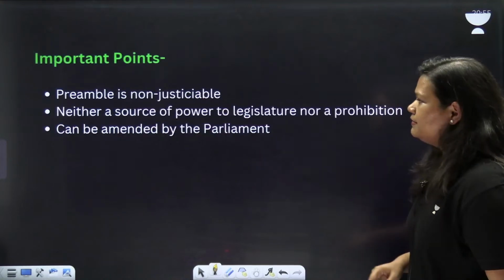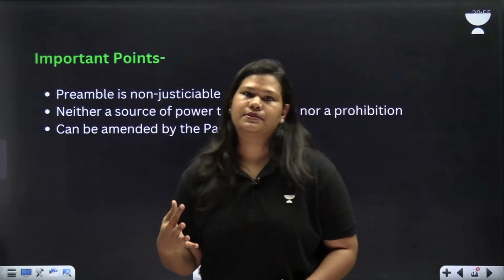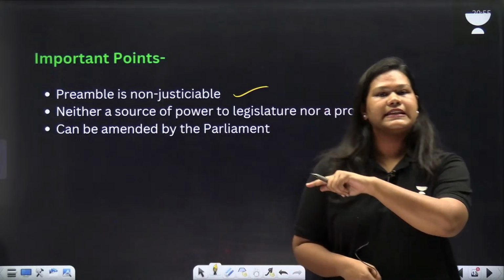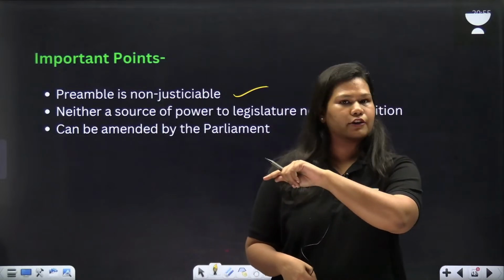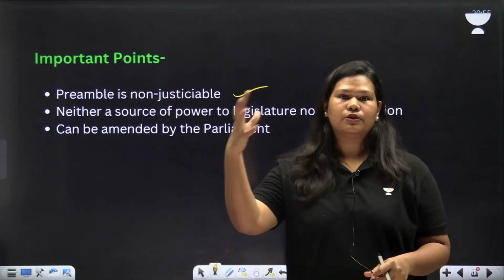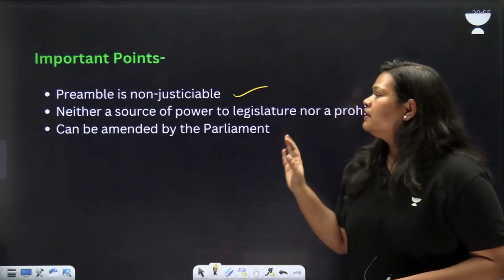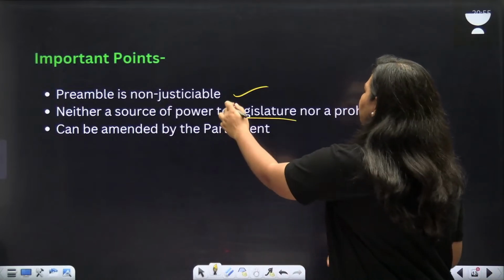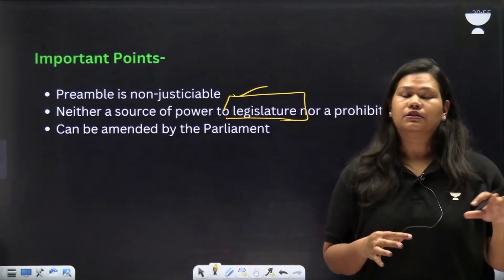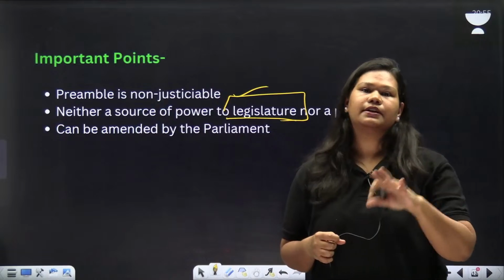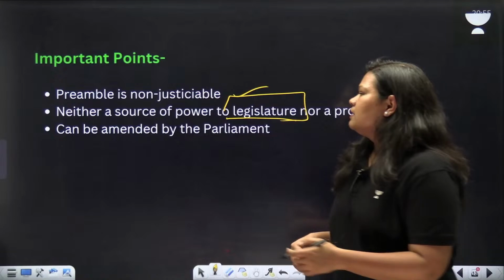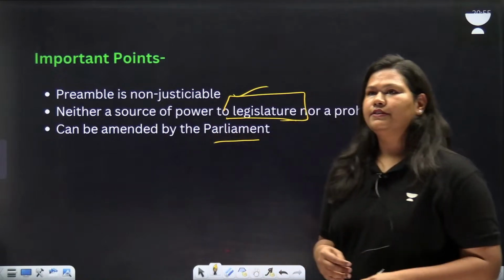Moving forward, we need to remember a few more points. Preamble is not justiciable. We have seen that economic equality is a part of the preamble, but preamble is not justiciable. That means in a court of law, it can't be enforced. It is not a source of power for the legislature, nor a prohibition. Neither does it prohibit or restrict the legislature. And it can be amended by the Parliament. This we have discussed.